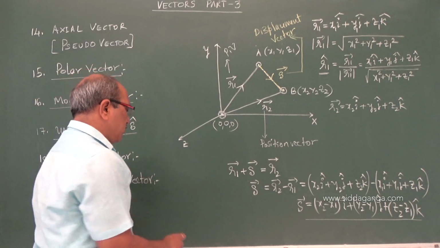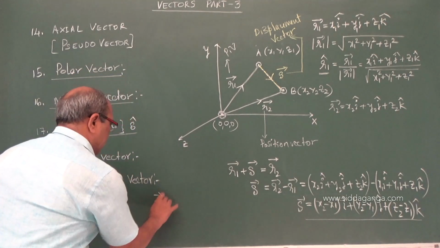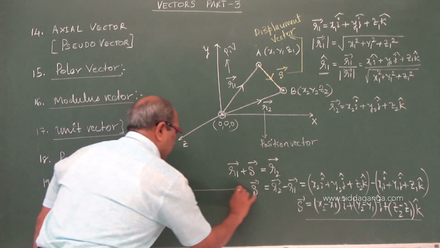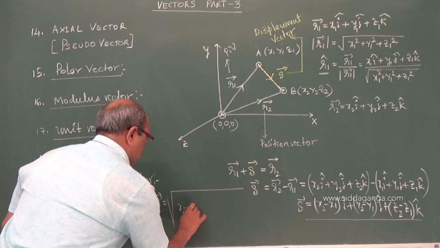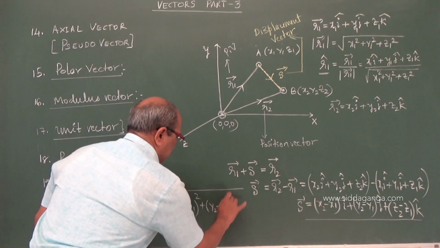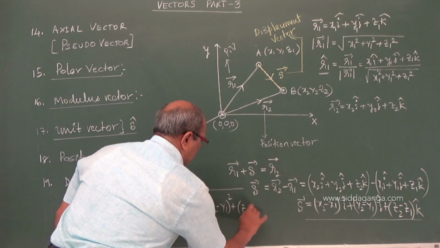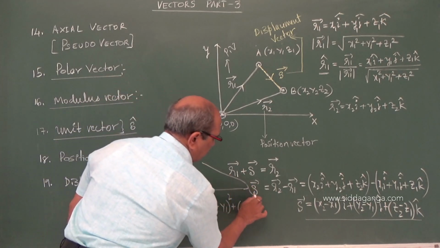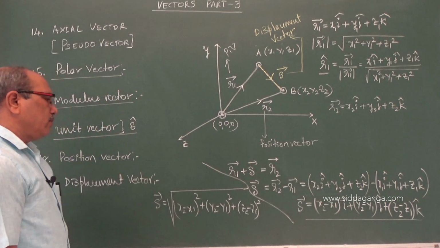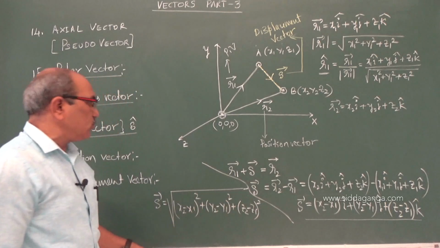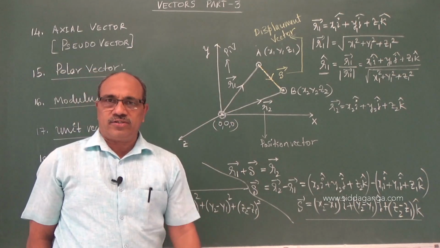If we want the magnitude of it, the magnitude is nothing but the square root of x2 minus x1 whole square, y2 minus y1 whole square, z2 minus z1 whole square. So this gives you the magnitude. The vector divided by this gives you the unit vector of that.